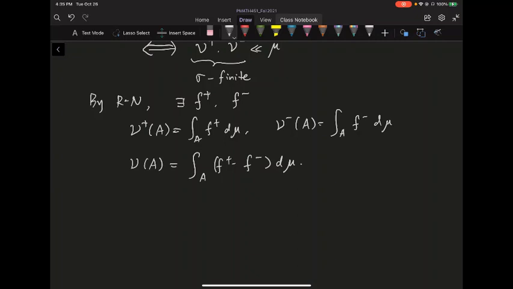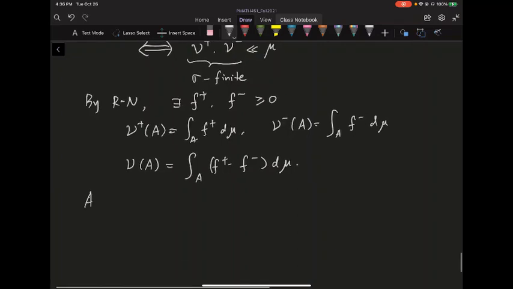So basically I showed the Radon-Nikodym theorem for signed measures. Of course, you can pick f plus and f minus to be non-negative, because nu plus and nu minus are non-negative measures. And at least one of these, nu plus and nu minus, has to be a finite measure.